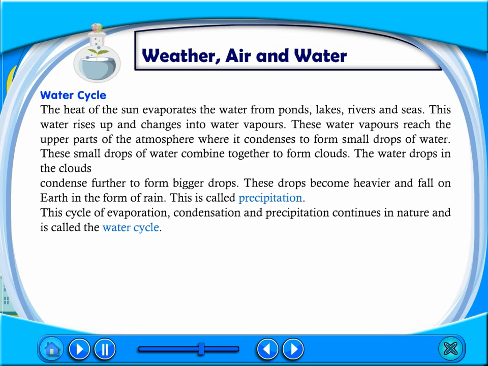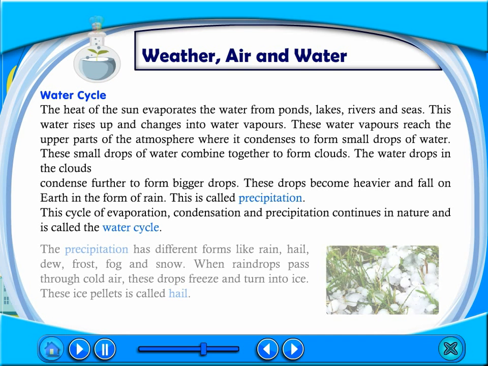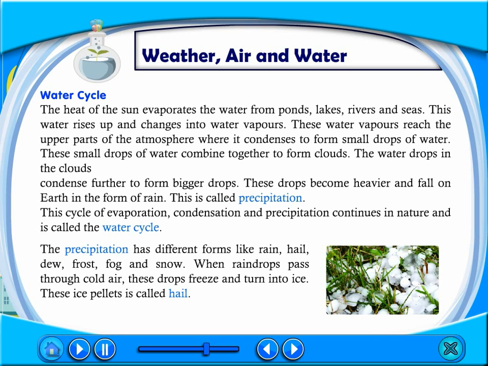This is called precipitation. The cycle of evaporation, condensation, and precipitation continues in nature and is called the water cycle. The precipitation has different forms like rain, hail, dew, frost, fog, and snow. When raindrops pass through cold air, these drops freeze and turn into ice. These ice pellets are called hail.